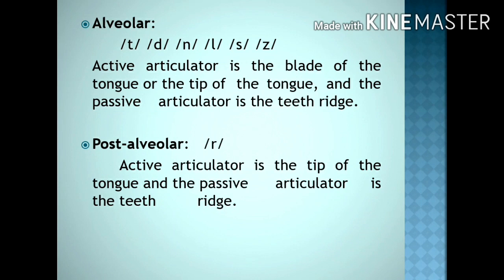Then you have one post-alveolar sound, that is the frictionless continuant r. The active articulator is the tip of the tongue, and the passive articulator is the teeth ridge. Near the teeth ridge, in the post-alveolar position, the frication of the tongue takes place, and that's why it is called r, a frictionless continuant.